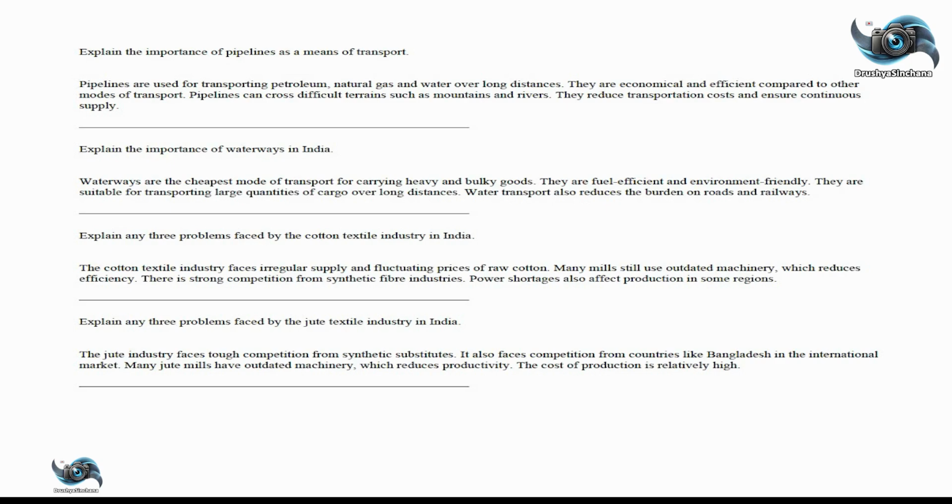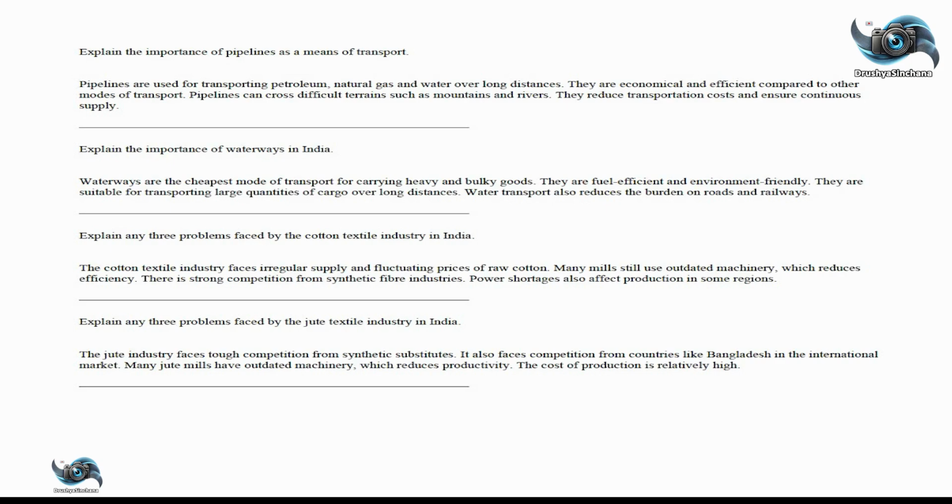Explain the importance of waterways in India. Waterways are the cheapest mode of transport for carrying heavy and bulky goods. They are fuel efficient and environment friendly. They are suitable for transporting large quantities of cargo over long distances. Water transport also reduces the burden on roads and railways.